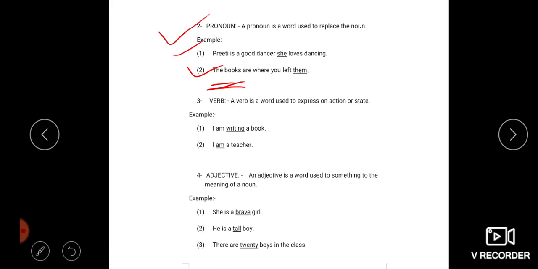I have replaced the things by a pronoun. So I have replaced the books by them. Is that clear? Them is a pronoun.